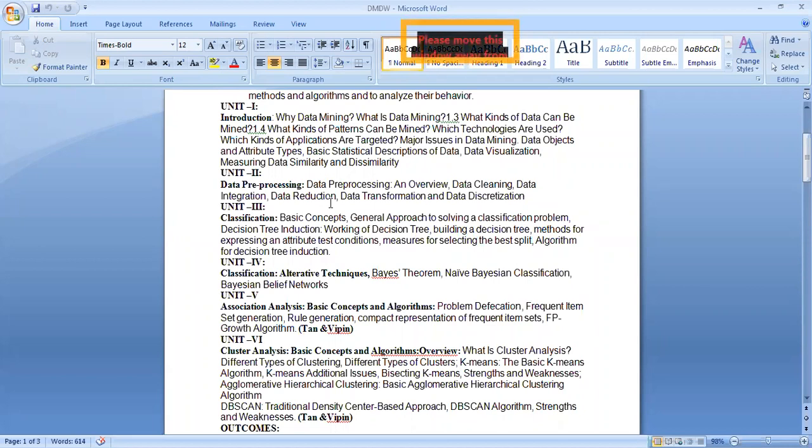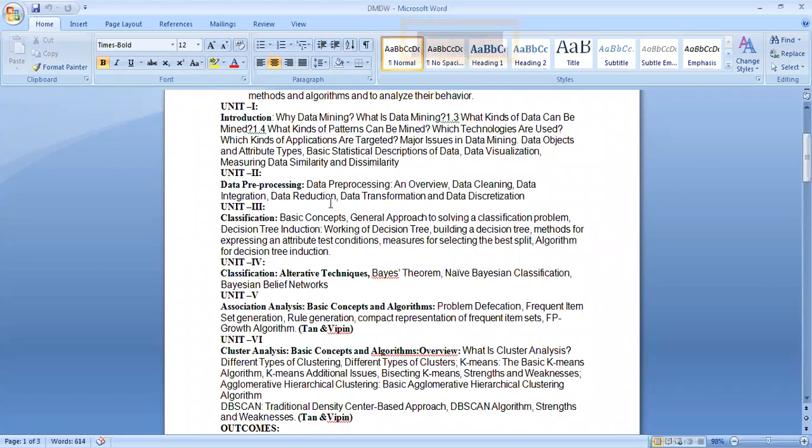In the fourth unit, you discuss the techniques. Market basket analysis, mainly you concentrate on these classification techniques. Bayes theorem, Naive Bayes classification we discuss here, and also the Bayesian belief networks.